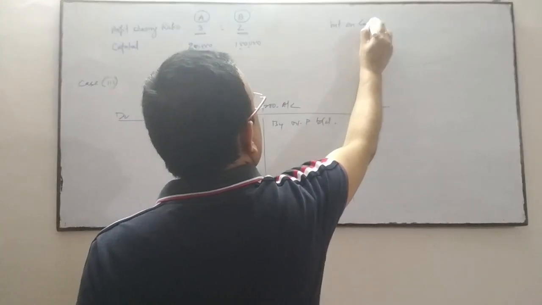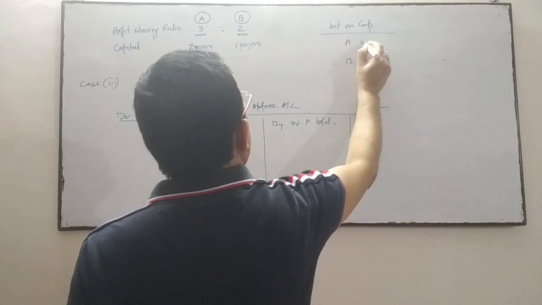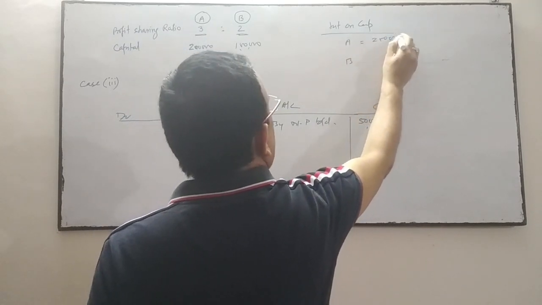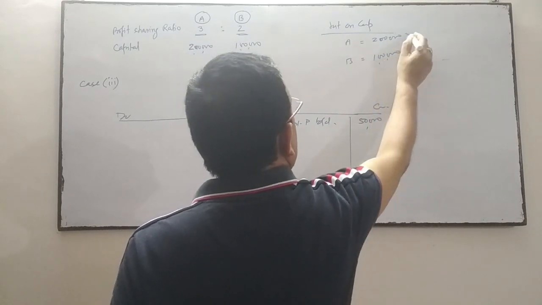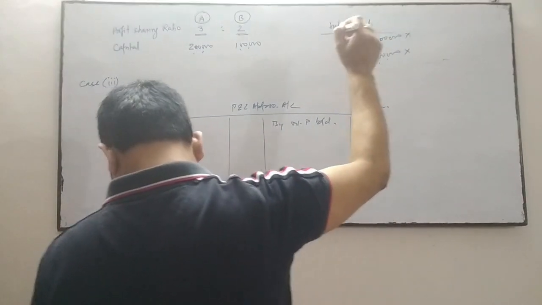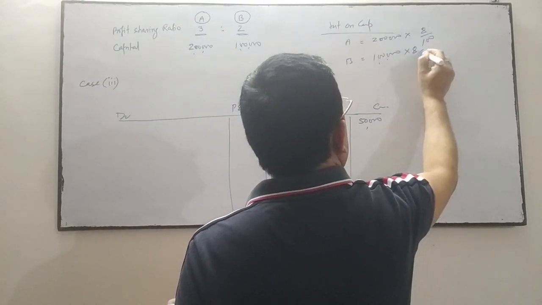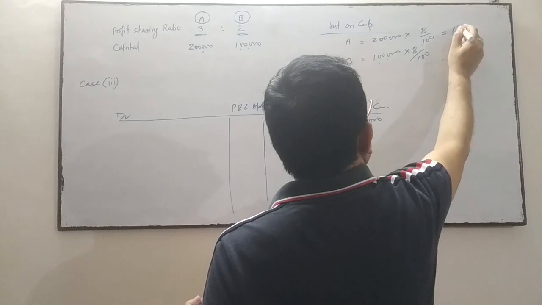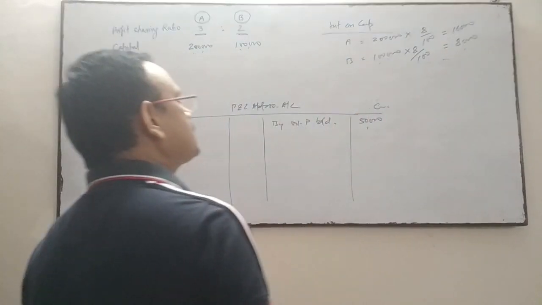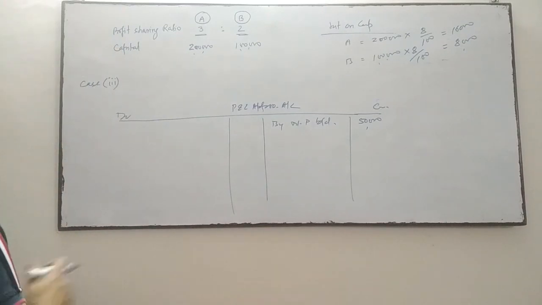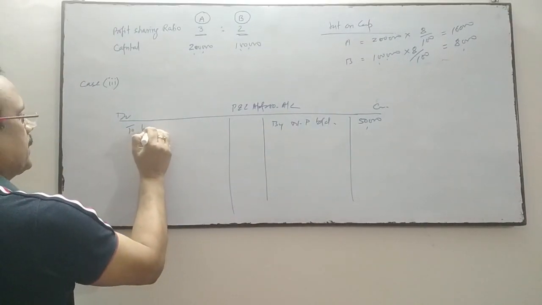Interest on capital for A and B. A's capital is 2 lakh and B's capital is 1 lakh. The rate of interest on this capital is 8% per annum, so it is 16,000 and 8,000. The interest on capital is less than the profit, so we'll pay the interest on capital.